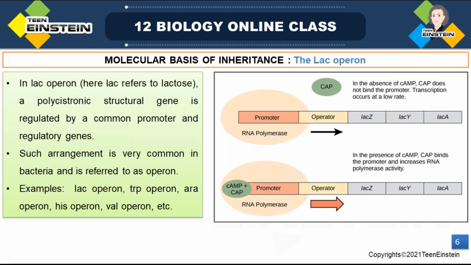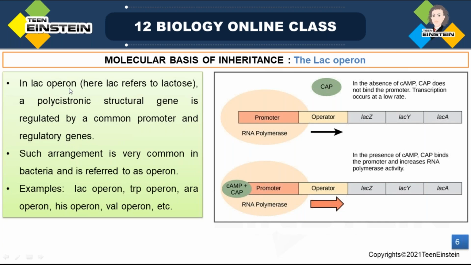Next is the LAC operon. LAC is the short form of lactose. In the LAC operon, polycistronic structural genes, which are the expressing genes we have already learned about, are regulated by a common promoter and regulatory genes.